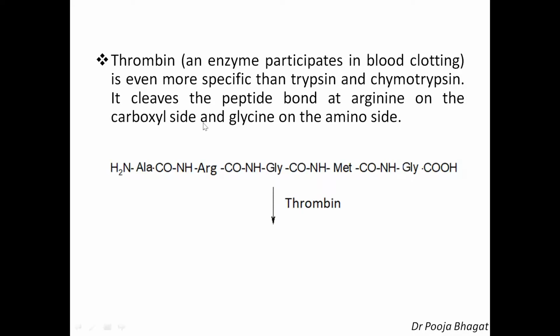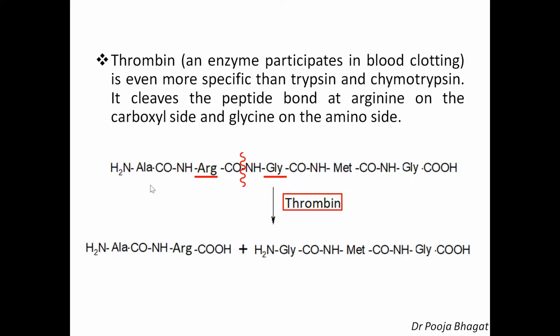Now let's see the example. In this peptide bond, on the carboxyl side arginine is there, and on the amino side glycine is there. So thrombin will cleave this peptide bond, and therefore this is one fragment and this is another fragment. So you will get two fragments, this as dipeptide and this as tripeptide. I hope I am clear to all of you how trypsin, chymotrypsin and thrombin cleave the peptide bond at a particular point.